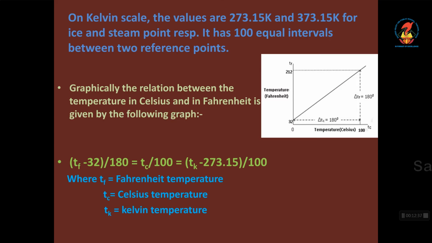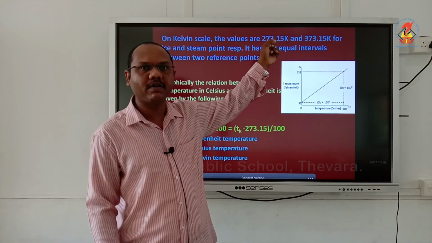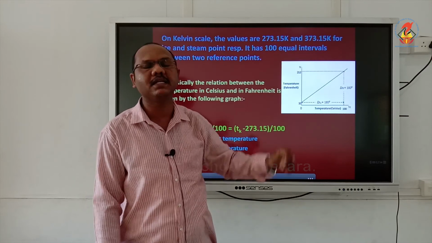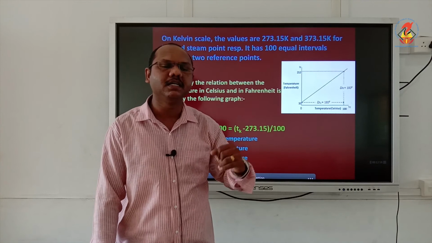Now the third one is the Kelvin scale. On the Kelvin scale, the values are 273.15 Kelvin and 373.15 Kelvin for the ice point and steam point respectively. 273.15 Kelvin is the ice point and 373.15 Kelvin is the steam point.